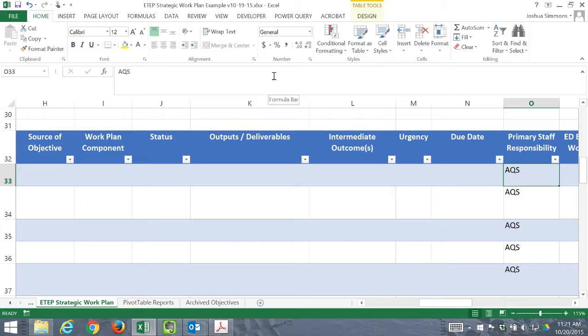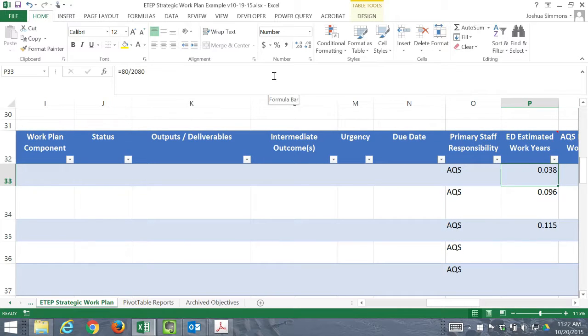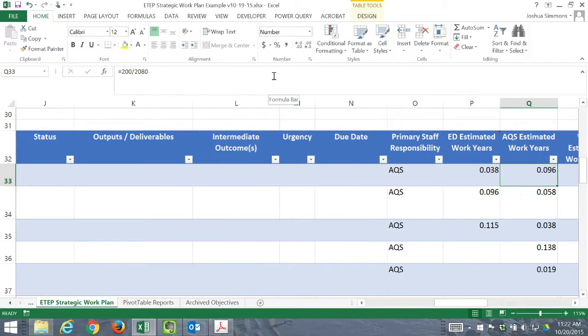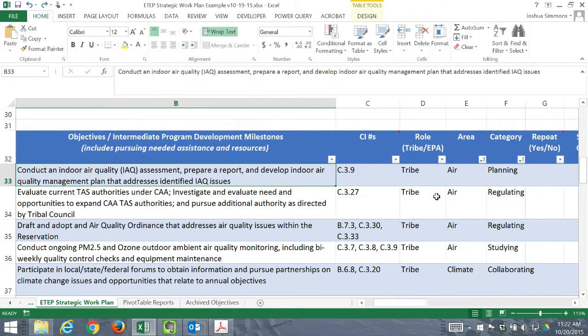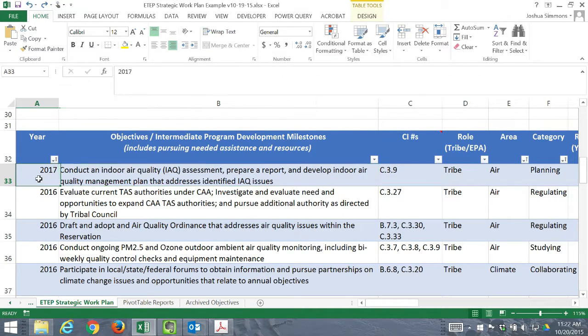Especially because it's the upcoming year, you may want to also change the estimated work year. So originally it was estimated 200 hours. What is the remaining hours? So let's say these two activities still have 120 hours, and these are very rough estimates that may be an underestimate. It just depends on how detailed your report is, how detailed the assessment was, and how detailed the management plan is going to be. So that one was changed 2017, and you go through each one and you make those modifications and you move them over to the other spreadsheet as needed.